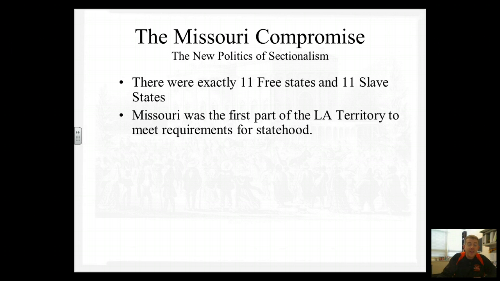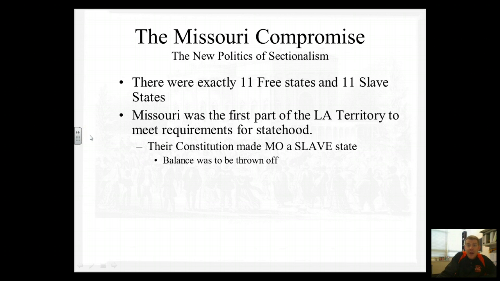But we know that there's a step missing because the federal government had not yet organized the Louisiana Territory. So we weren't sure whether or not slavery could go to the west. Well, Missouri applies to be a slave state. That's MO, the postal abbreviation for Missouri. So the balance was going to be thrown off. It would be 12 slave states and 11 free states, and you know why, when we did that data activity, why that's a problem.